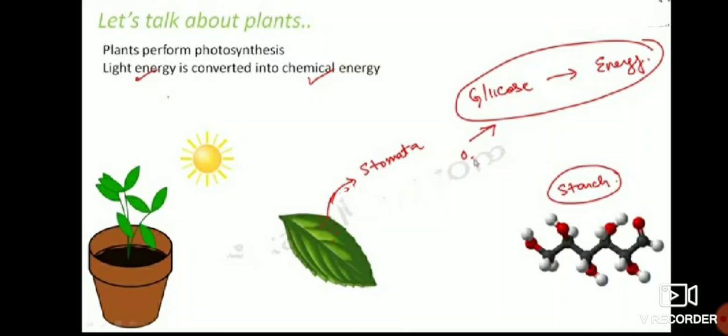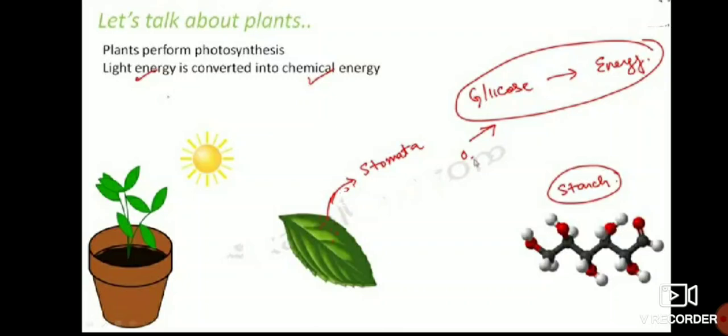In your syllabus, important is a neat labeled diagram of the human respiratory system. What is breathing rate, what is inhalation, what is exhalation, and also how respiration takes place in cockroaches and fishes. Those are the important points in this chapter. And also the remaining two definitions are also important, that is, define aerobic respiration and define anaerobic respiration. Those are the important questions in this chapter.